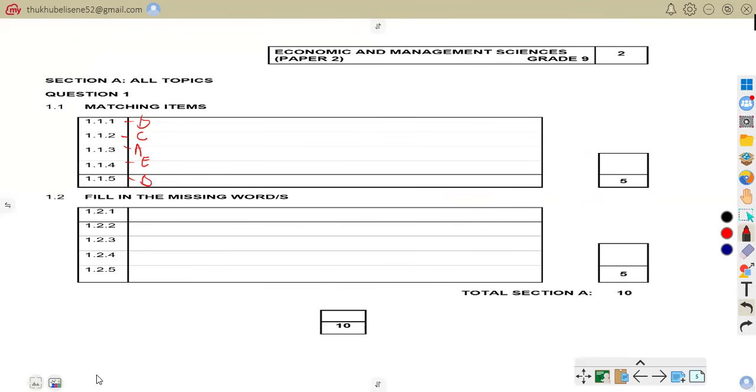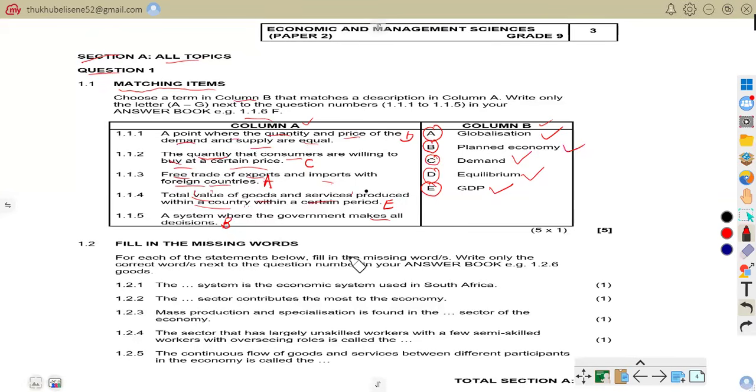So we are still together on that. So let us be on 1.2. 1.2 is about filling in the missing words.